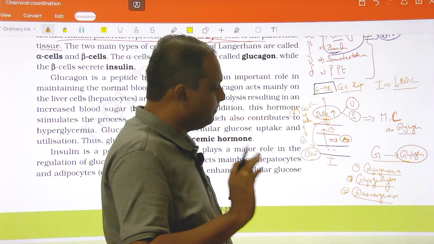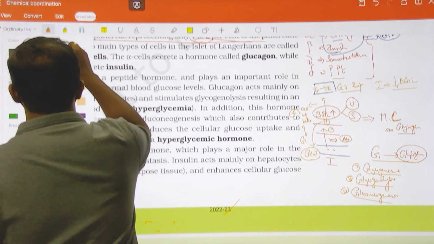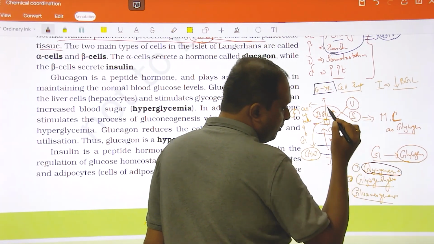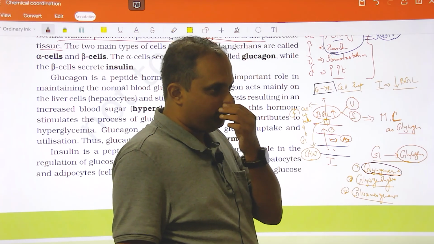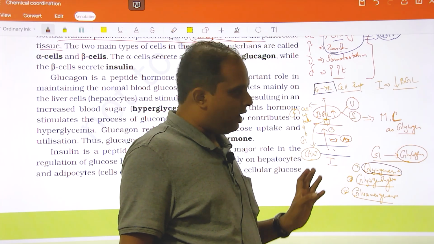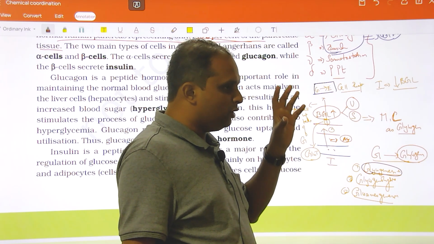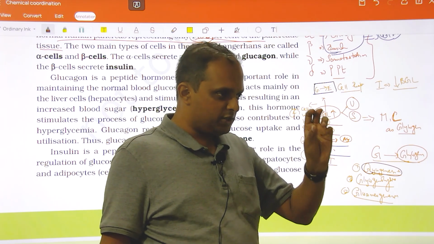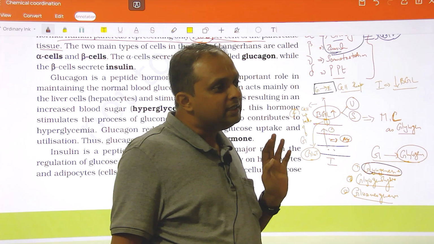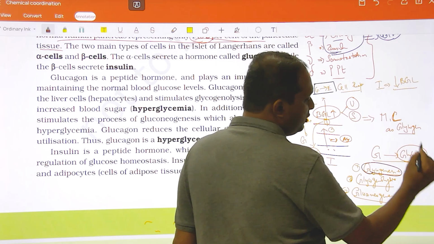Clear? What is the role of insulin on glycogenesis? Whether it is going to activate or deactivate. What is glycogenesis? Conversion of glucose to glycogen. And where is glycogen stored? When more glucose in the blood is getting converted to glycogen and stored in muscle and liver, what happens to the blood glucose level? It decreases. So insulin is in favor of it. Insulin is going to promote this.